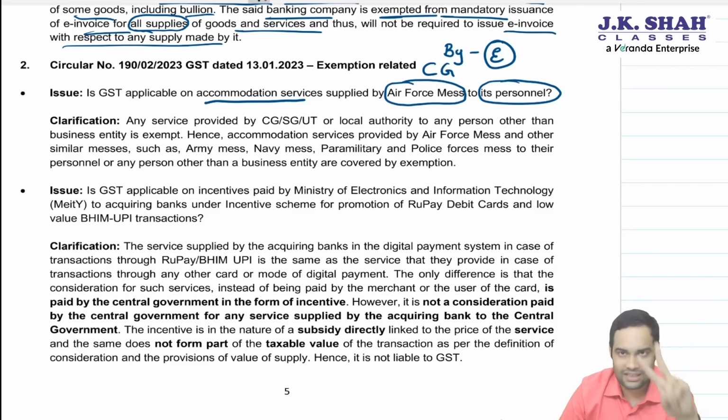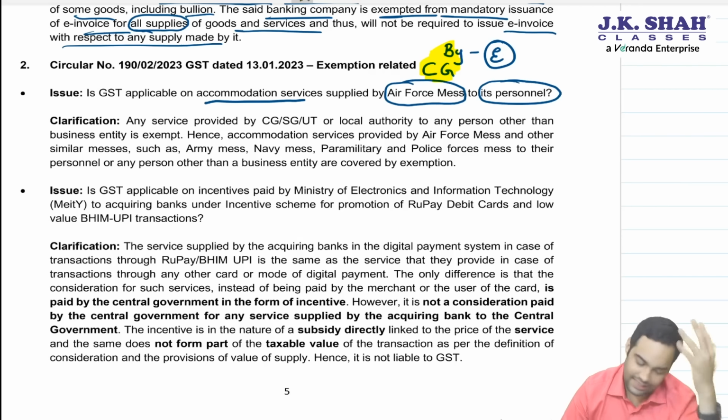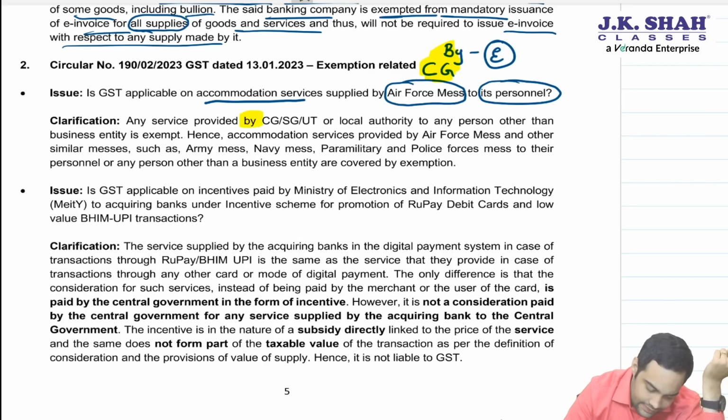Same thing is said here also, that by government, Air Force Mess is giving it to personals. Those personals or officers are not business entities. Exemption will be available. Let's see. Any service by government to any person other than business entity is exempt. Hence, accommodation service provided by Air Force mess or other similar mess such as Army, Navy, Parliament, Police Forces mess to their personals to any person other than business entity is covered by the exemption. No GST, sir? No. Okay.